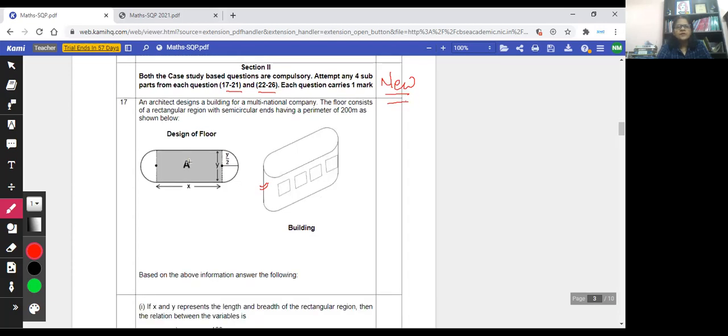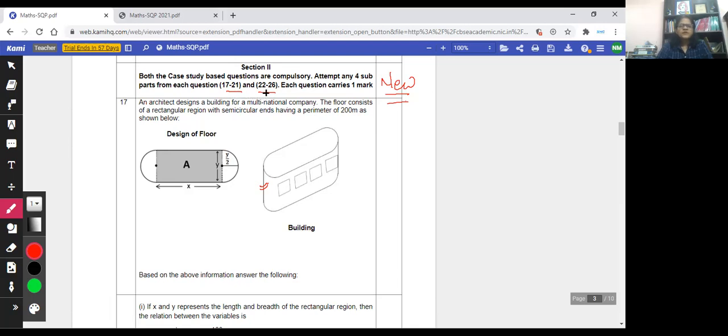Now question numbers 17 and 18. Here you see both the case study based questions are compulsory. Attempt any four subparts from each question.